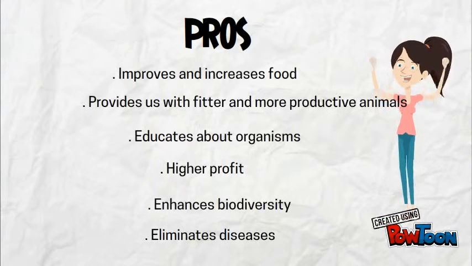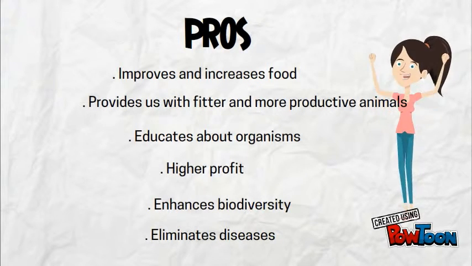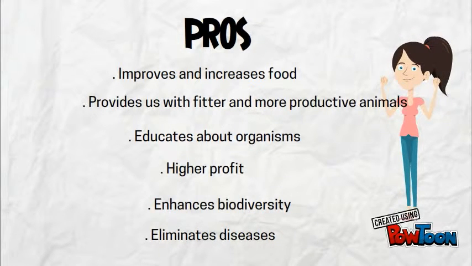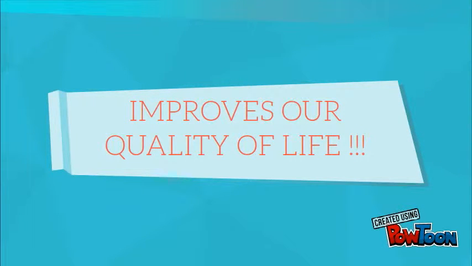The benefits of selective breeding are that it increases and improves food production. It can also provide fitter and stronger animals that yield higher milk, eggs, and meat. As new species are born, the biodiversity is enhanced. The farmers can earn more money and waste less. Overall, it improves our quality of life.